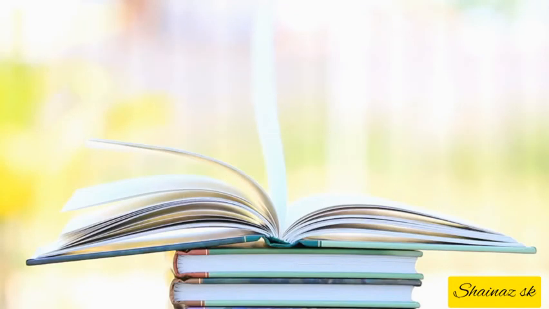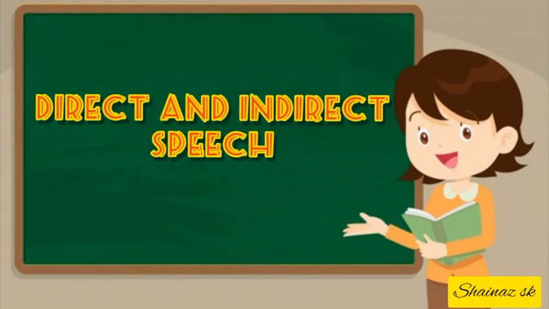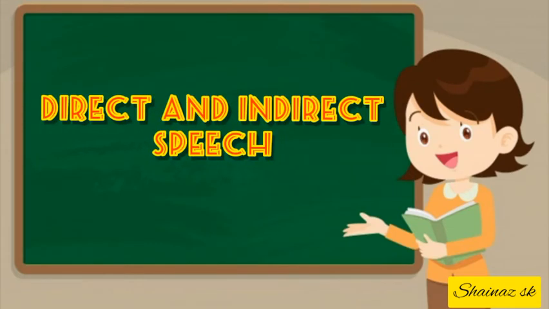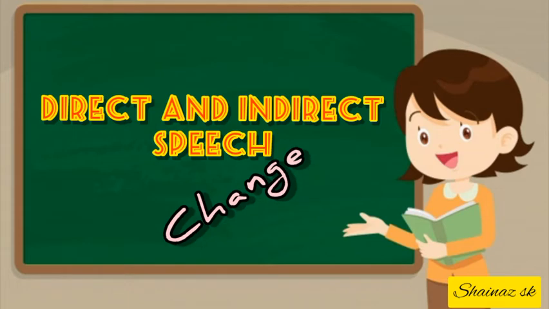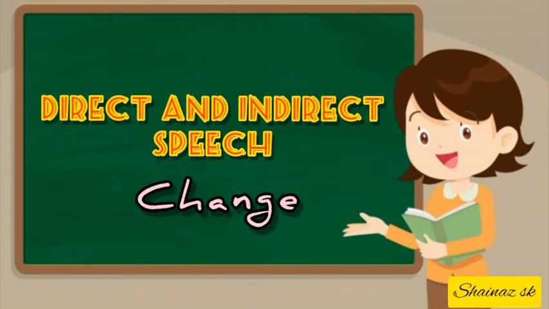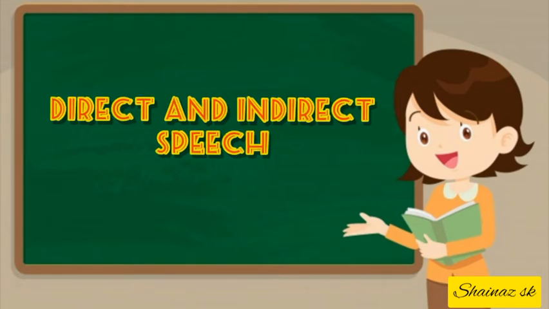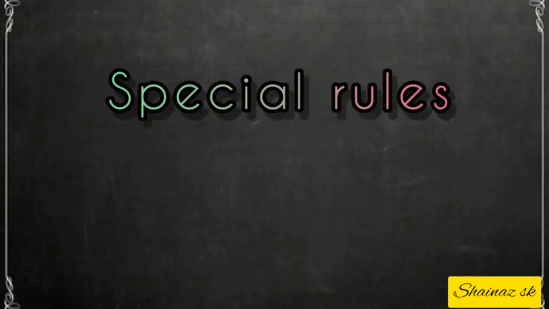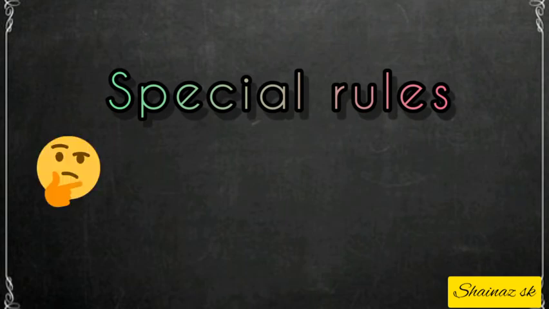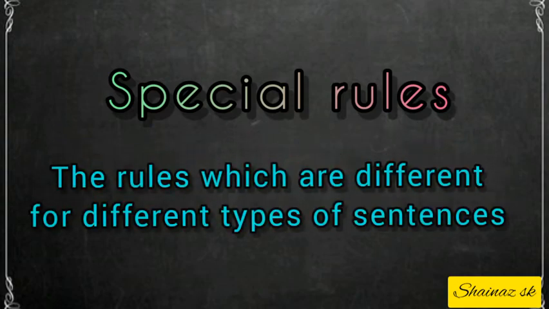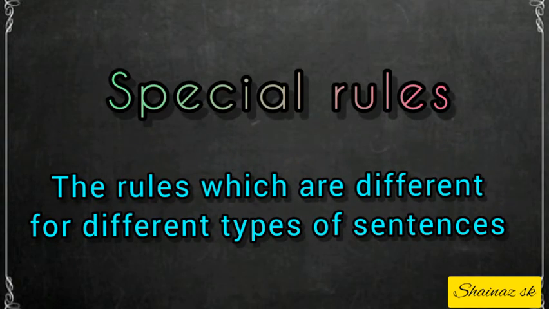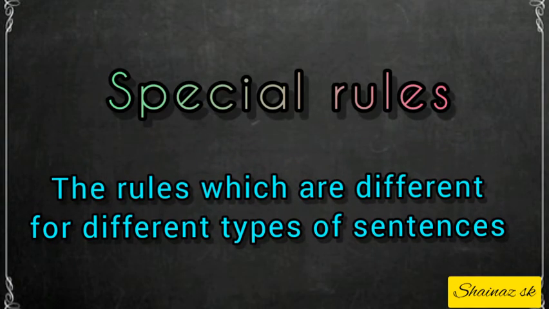As in the previous video, you have learnt about direct and indirect speech, and you have also learnt how to change direct speech into indirect speech. So in this video, I am going to extend that topic. Today, you are going to learn about special rules. You must be wondering what these special rules are. The rules which are different for different kinds of sentences are called special rules.